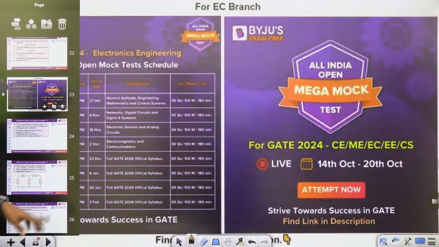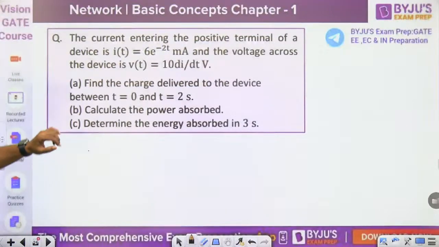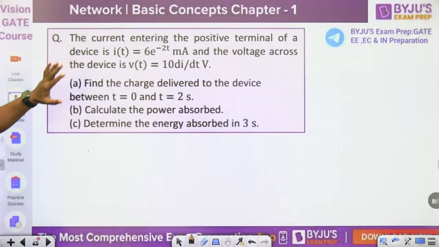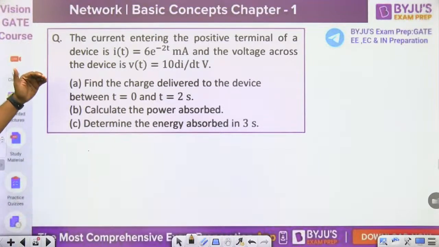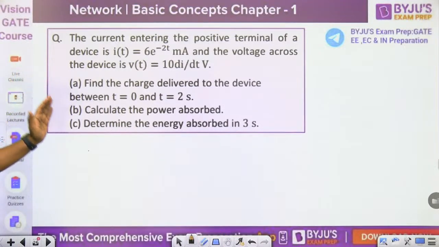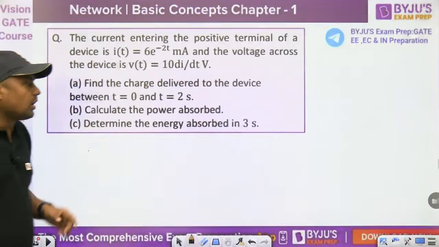Now this is the question. The current entering the positive terminal of a device is 6 e raised to power minus 2t, and the voltage across the device is 10 di by dt. First, find the charge delivered to the device between 0 and 2 seconds. Second, calculate the power absorbed. Third, determine the energy absorbed in 3 seconds.